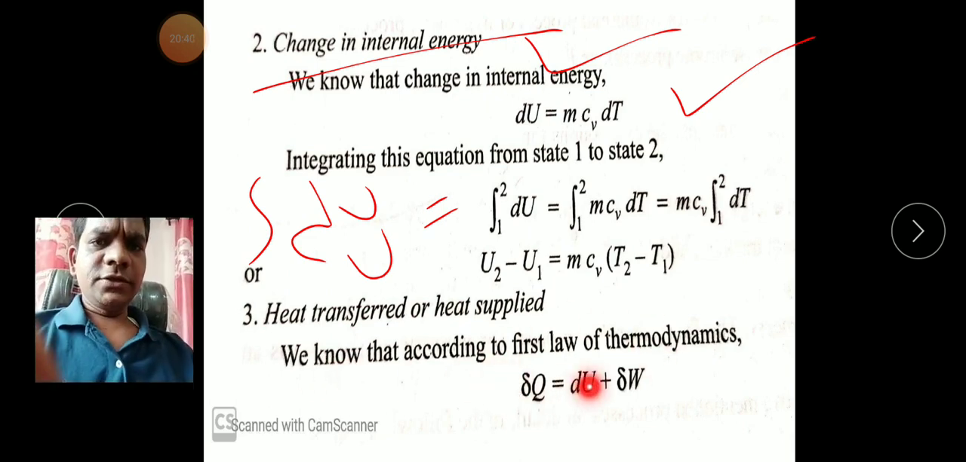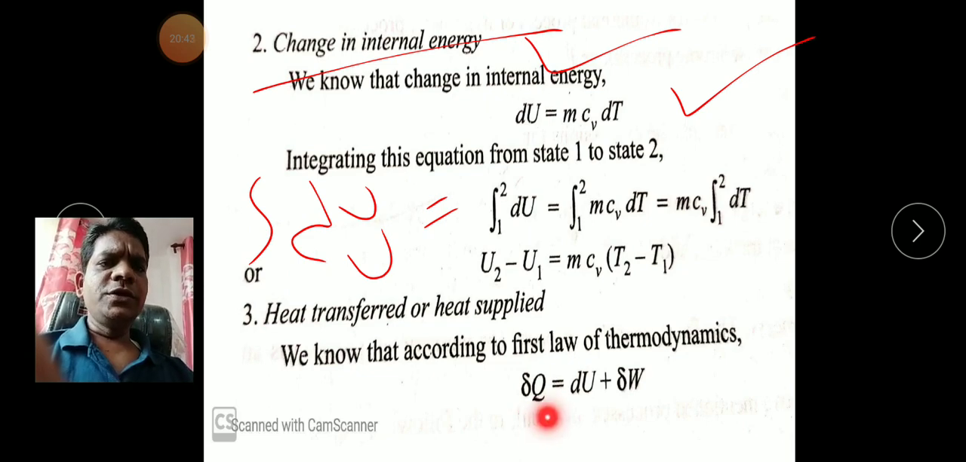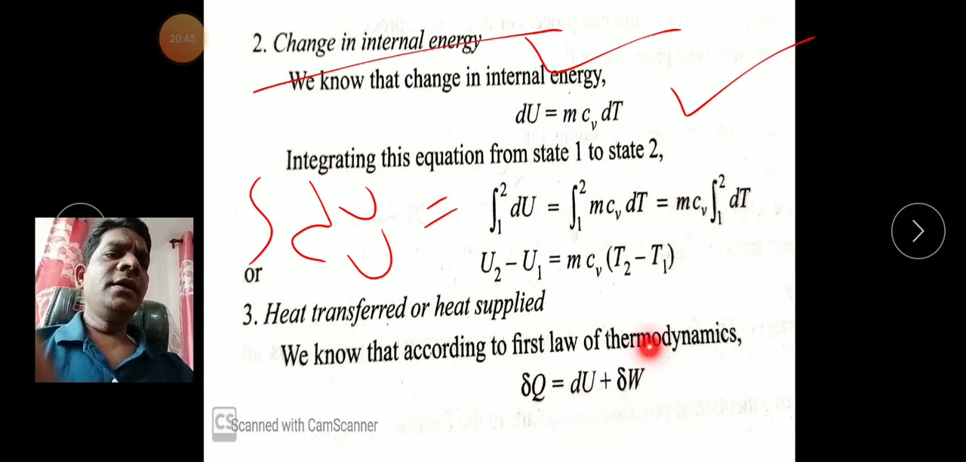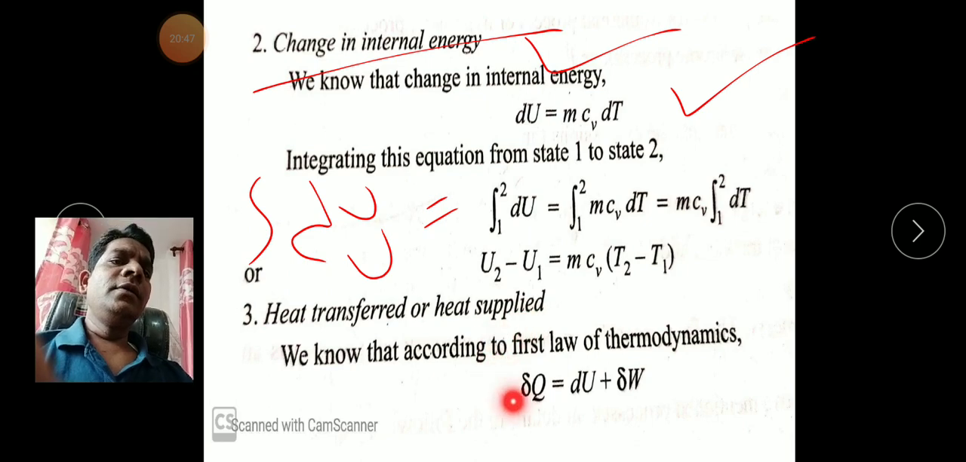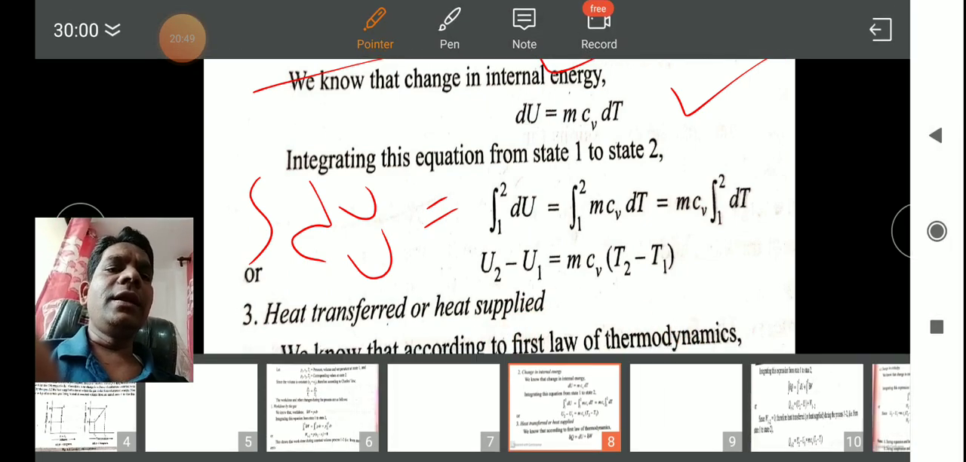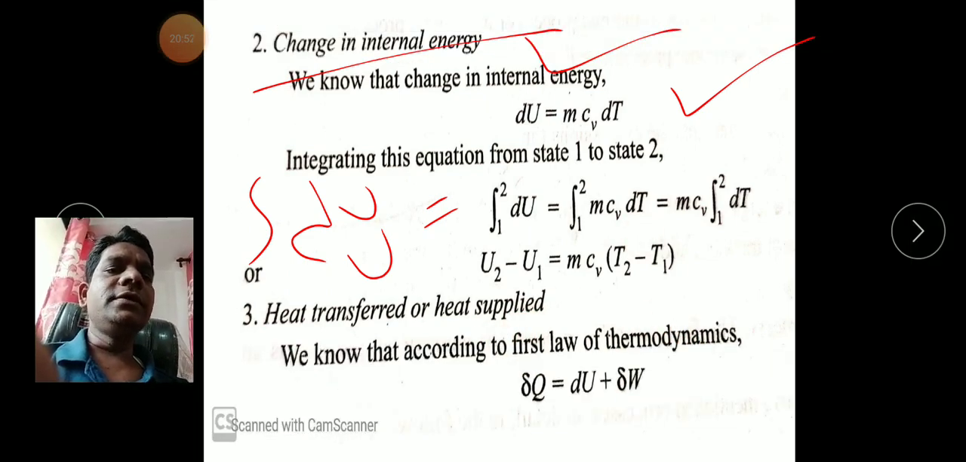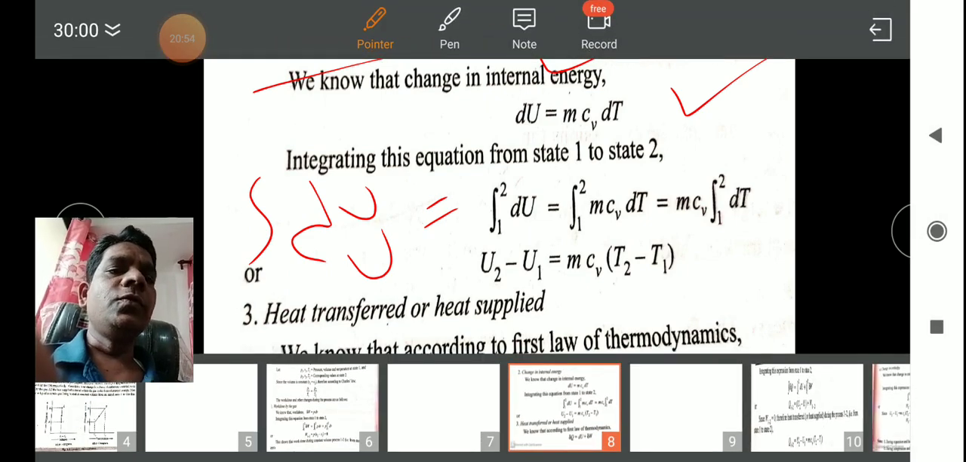What is the first law? The first law is del Q is equal to dU plus del W. This is the standard formula for the first law of thermodynamics, and with the help of that we calculate the value of this del Q. Okay, so see here.